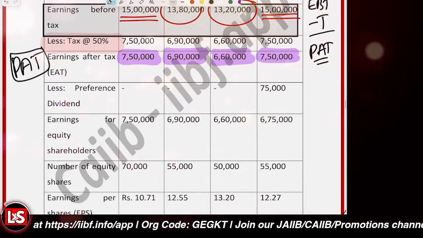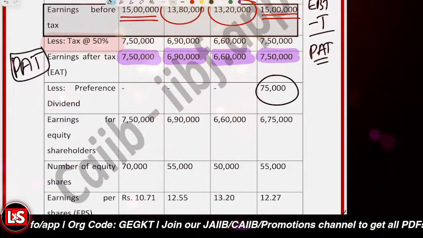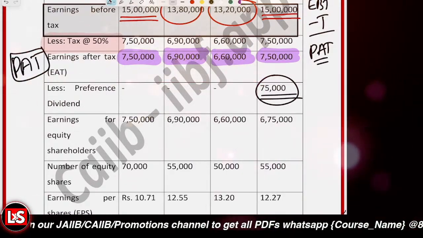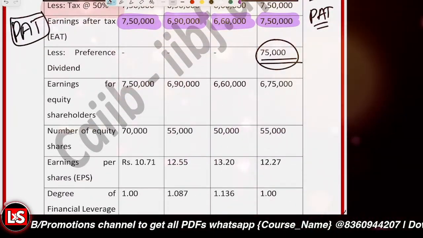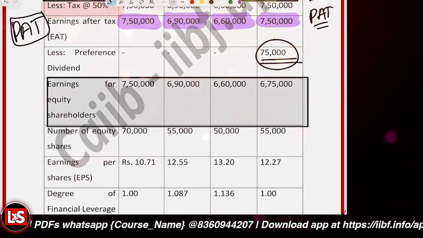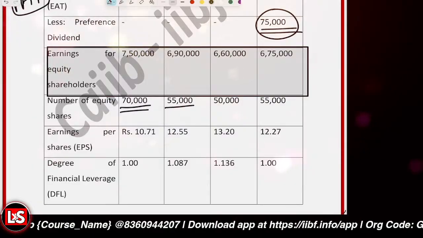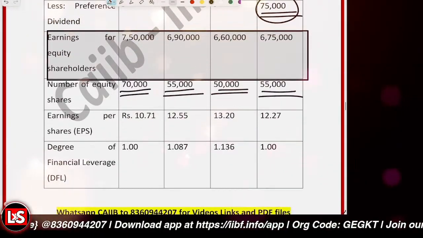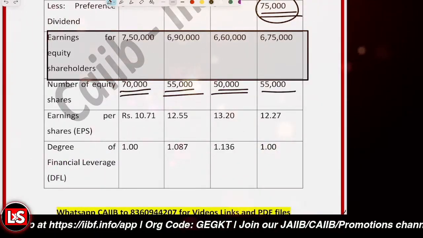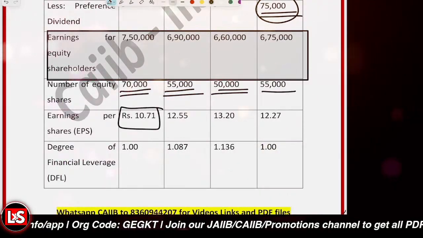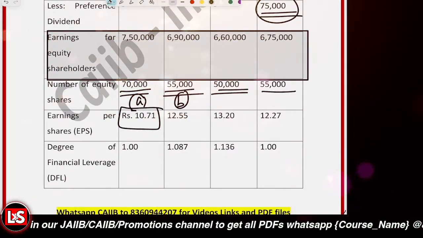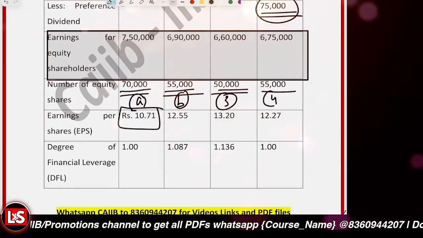Okay. Now, if there is any preference dividend, that is to be deducted. Yes, that was plan number 4, because we have to pay 5% fixed dividend. So that is to be deducted. So the earnings available for the equity shareholders will be this. This indicates the earnings available, and we already have the number of equity shares, stated in the second row. So the earning per share can now be calculated: 7,50,000 divided by 70,000, that's around 10.71 for plan 1. So in plan 1 the EPS is 10.71. For the second and third, it is 13.20, and for the fourth, it is 12.27.